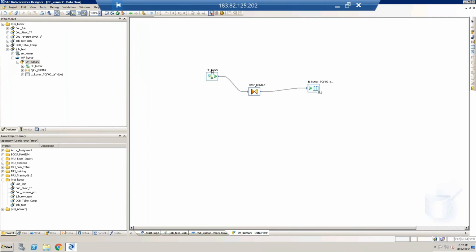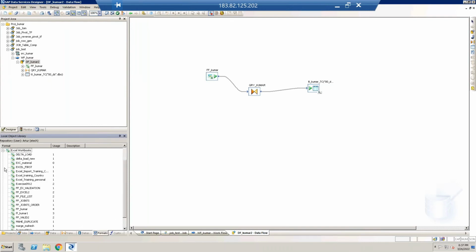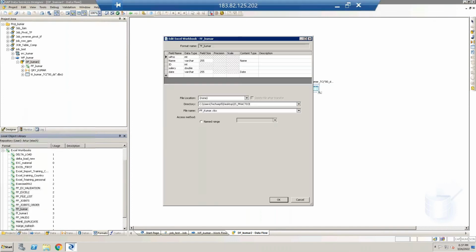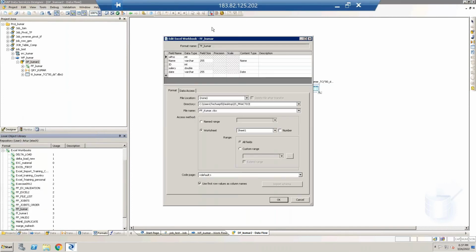So this is the flat file, ff_kumar. As I told, this is the file. I have a file on my desktop, so my file is over here. With the creation of this, I gave the path and the file name to read the data.